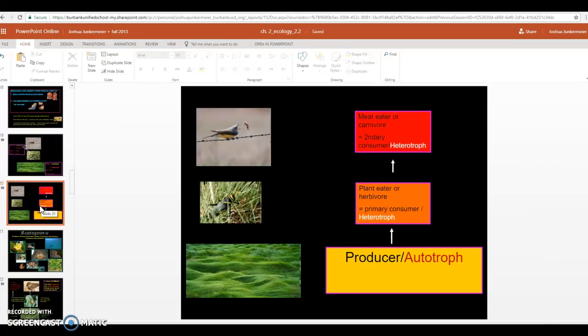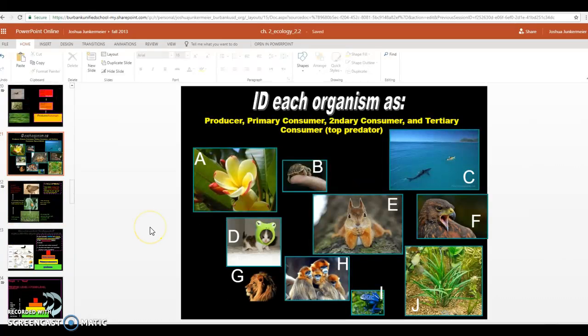We're cruising along. Keep up. Ladies and gentlemen, please in your notebook write slide 21. And slide 21 is an activity. I'm going to do half of these with you and show you how to do it, and then I'm going to let you finish the rest as I talk about them, okay? So go ahead and look at the screen. It says at the top for slide 21, so write slide 21 in your notebook.